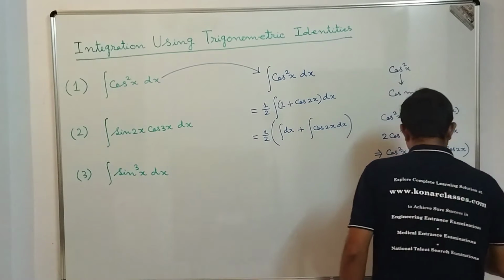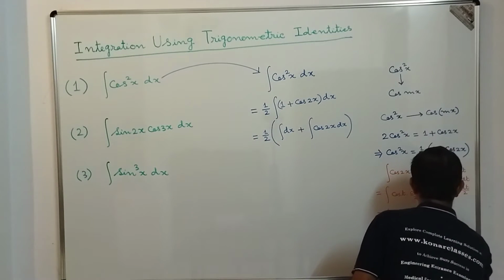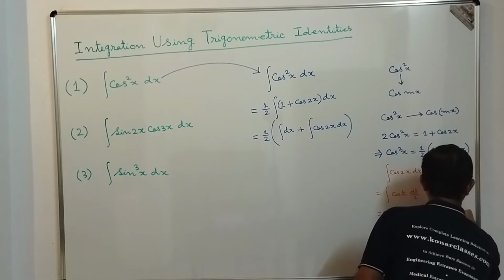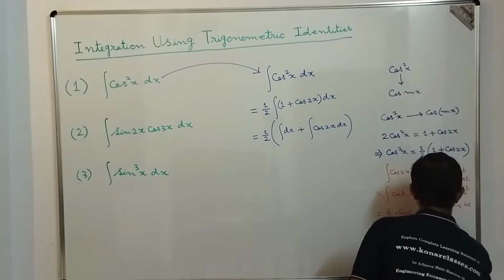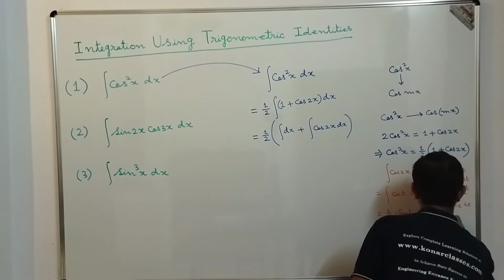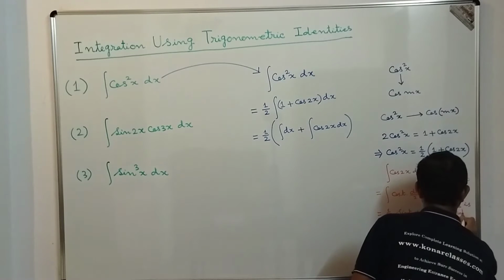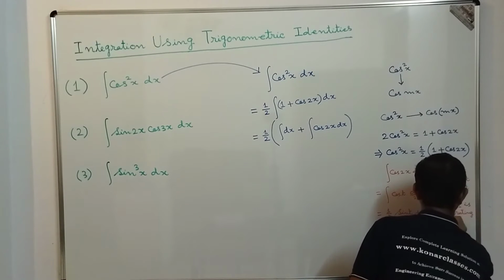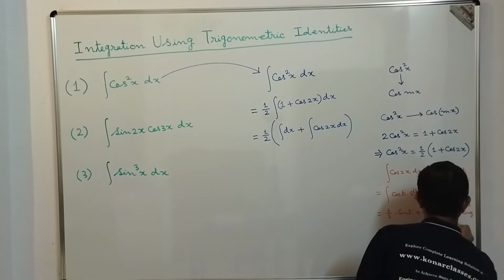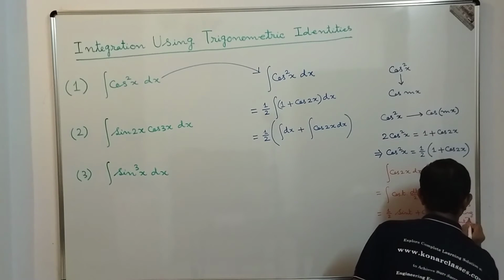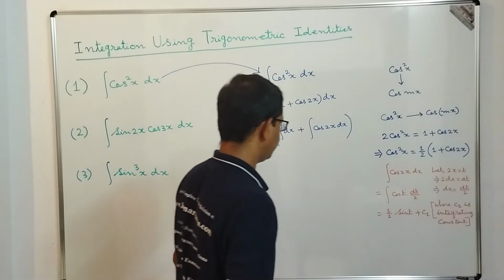Okay, so we can write here where c1 is the integrating constant, or you can write it is a constant of integration.